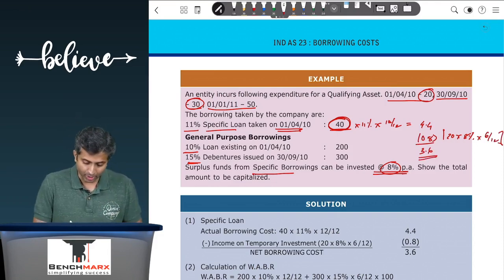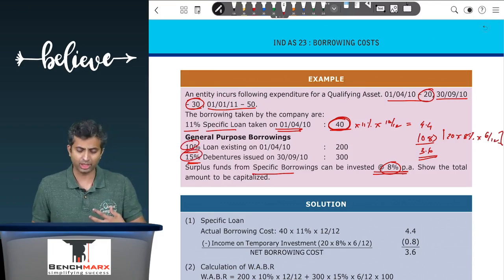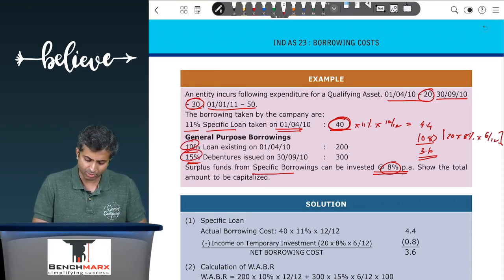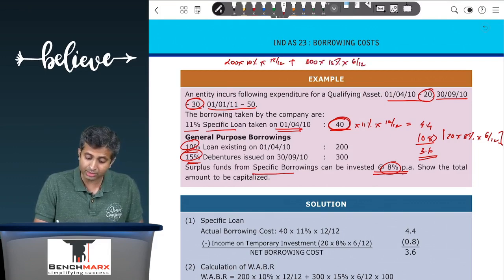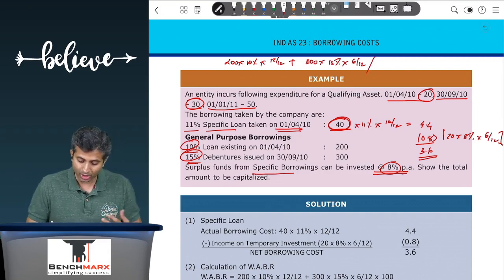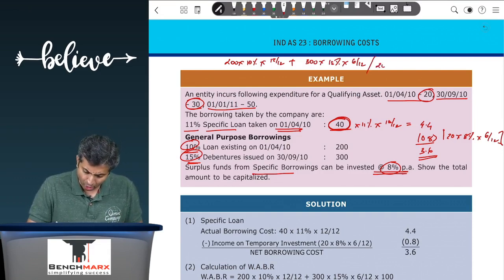Now for general borrowings, you will calculate something called the weighted average borrowing rate. When calculating it, your total borrowing cost will be 200 rupees into, for example, 10%. This is the borrowing cost for the first borrowing, which is outstanding for the entire 12 months, plus another 300 rupees into 15%, but this borrowing is taken, let us say, on 30th September and hence outstanding for only 6 months. This total borrowing cost is the numerator, divided by your total borrowings. 200 is available for the entire 12 months, plus there is 300 which is available for only 6 months.